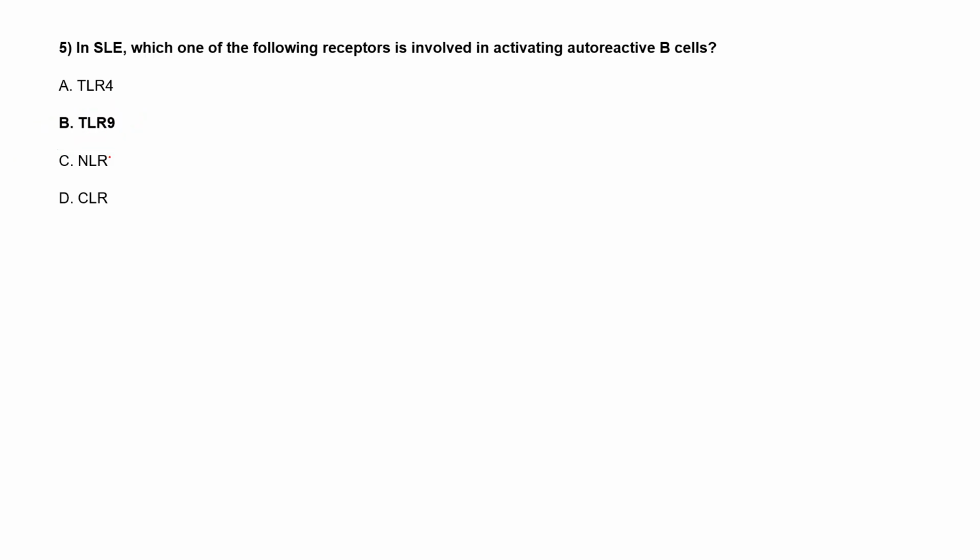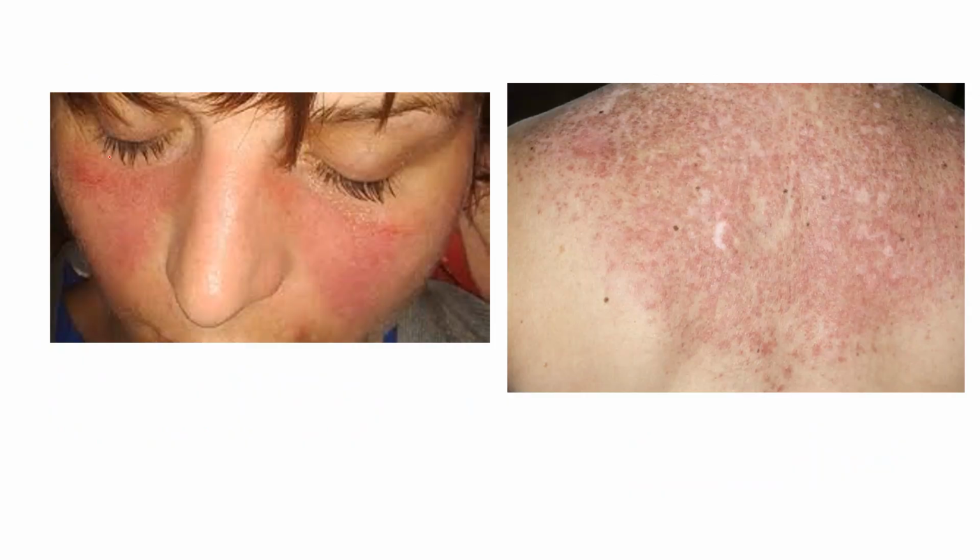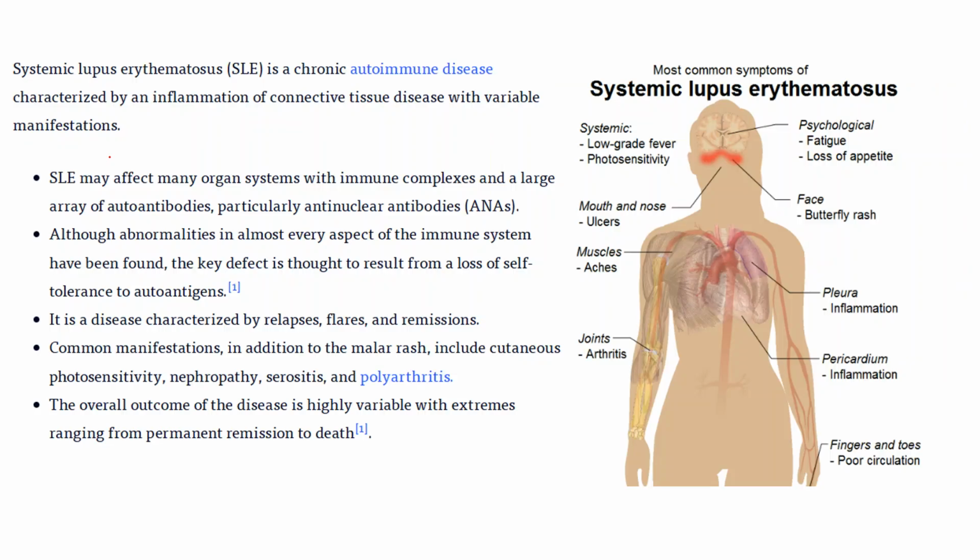Let's see. You were right. Very good that you remember that TLR9, toll like receptor 9, is the receptor involved in activating autoreactive B cells. Now let's see what systemic lupus erythematosus is. It is a very chronic autoimmune disease in which the T cells or immune cells attack our own cells.